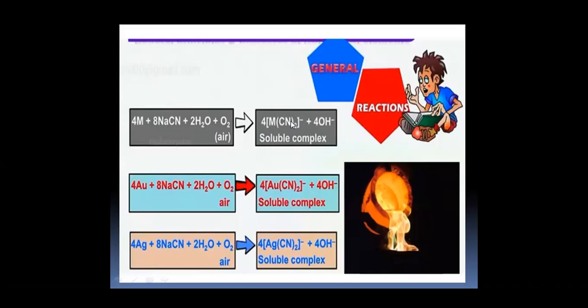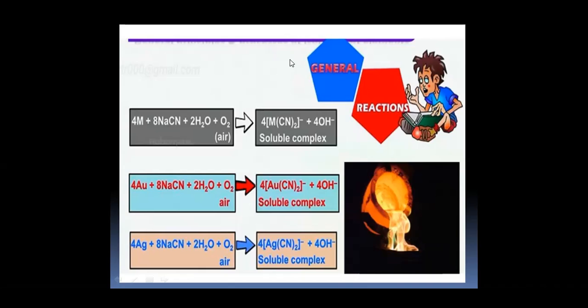This soluble complex, when treated with a suitable reducing agent such as zinc, displaces the metal from the soluble complex. So this is the general reaction for silver and gold, that is, the hydrometallurgy method for the extraction of silver and gold.